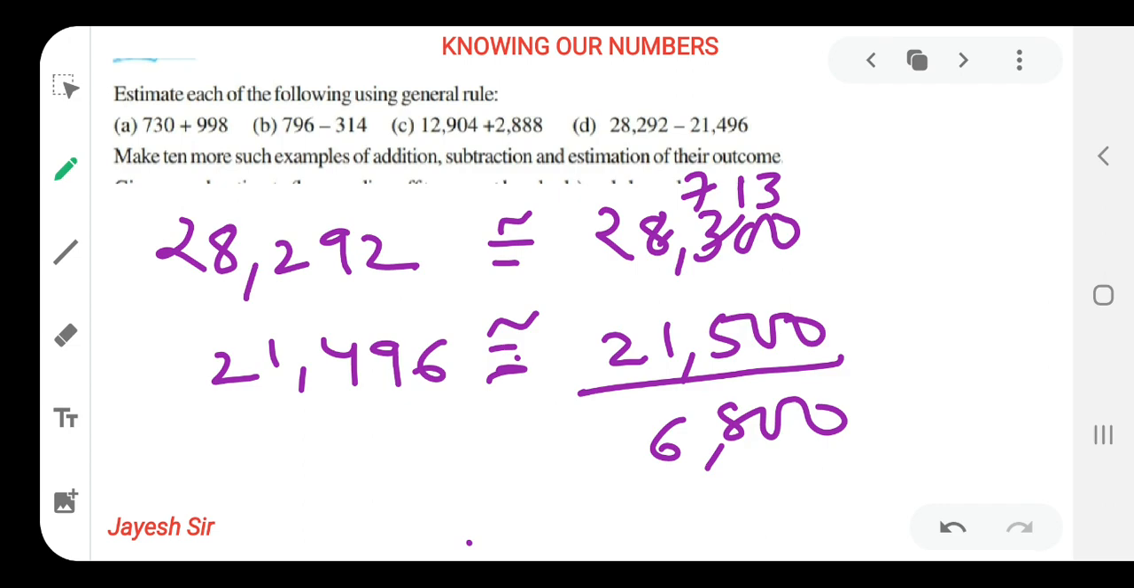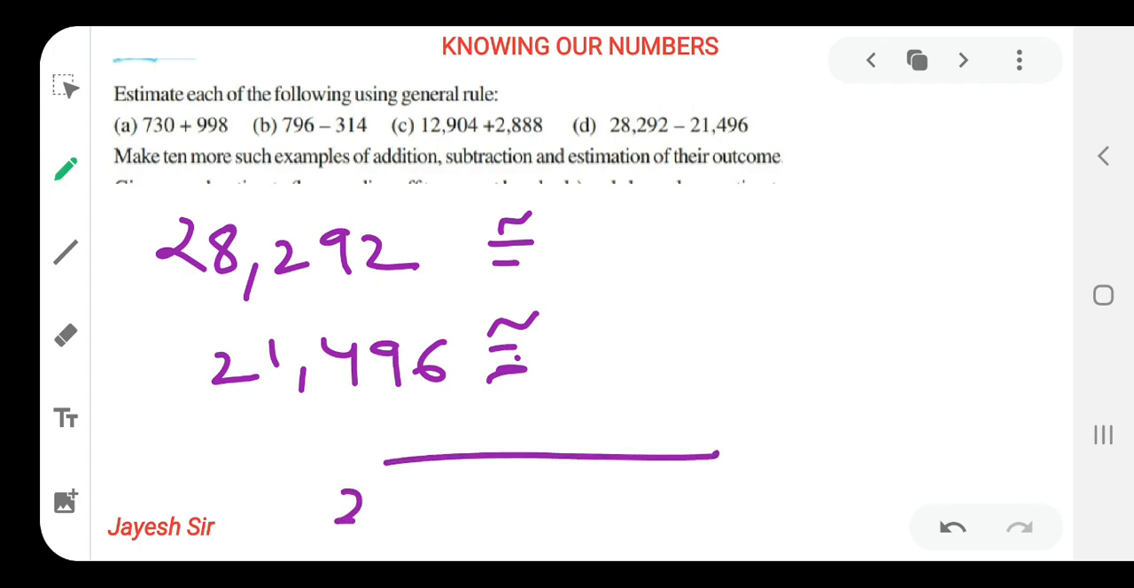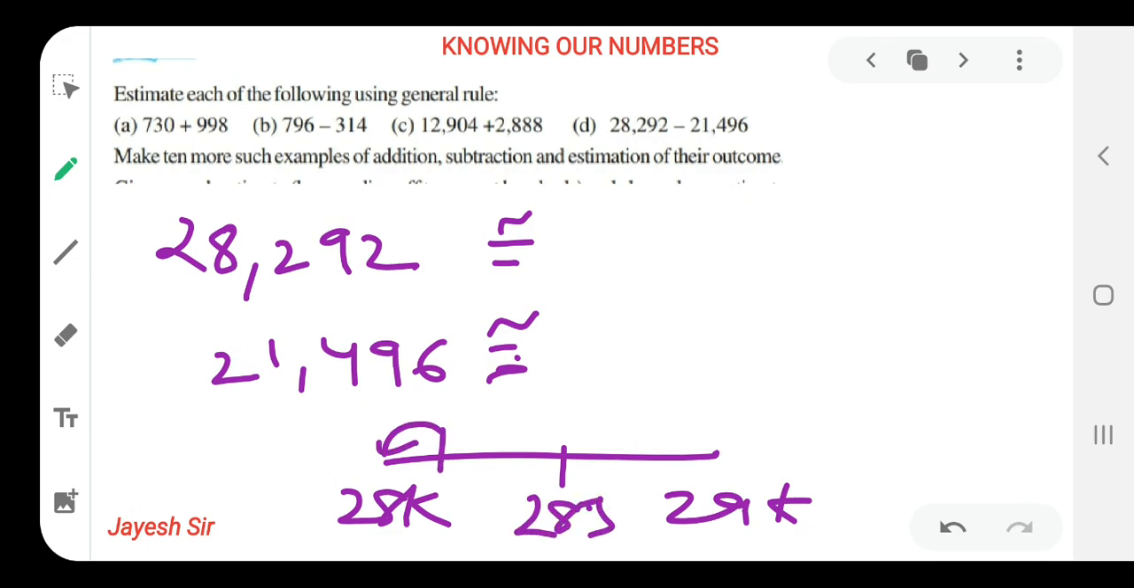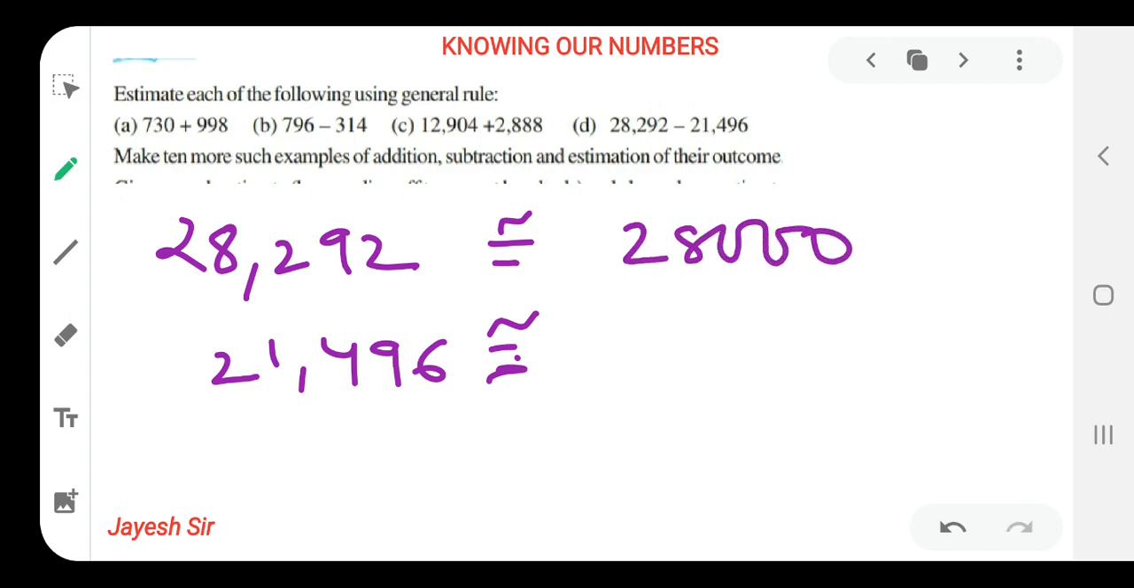Now we have to round off as per thousands. Now as per thousand, 28,292 is lying between 28,000 and 29,000. 28k, 29k, 28.5k. It is less than that. It should be rounded off to 28k. I hope you all might be getting it. It should be rounded off to 28,000, as it is nearer to 28,000.